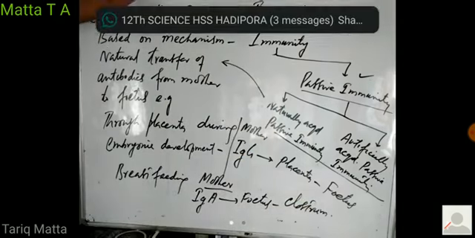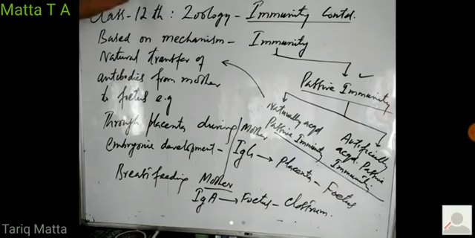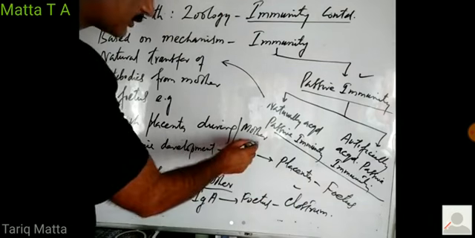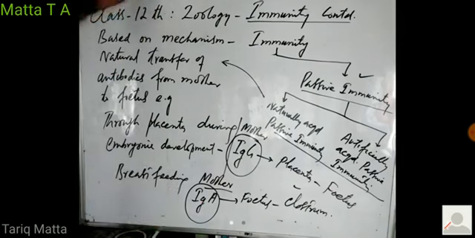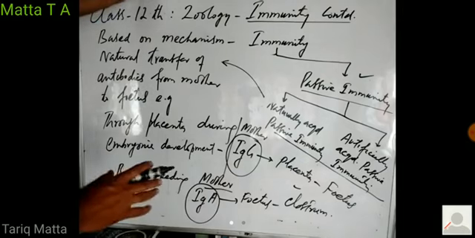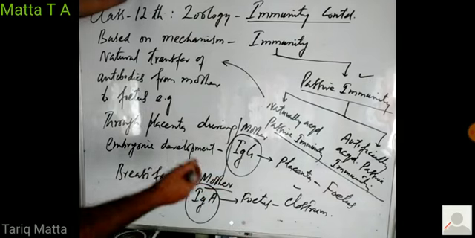So when the mother is breastfeeding her child, during this process, immunoglobulin A is transferred from the mother's body to the baby's body through colostrum, right? So these two antibodies, immunoglobulin G and immunoglobulin A, are transferred from mother to fetus naturally. The mother cannot stop it or enhance it. She transfers them naturally through the placenta and through milk.